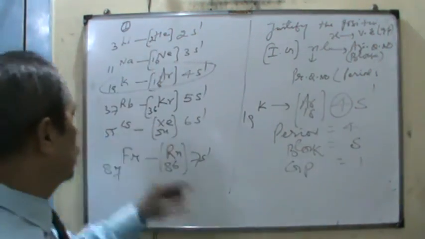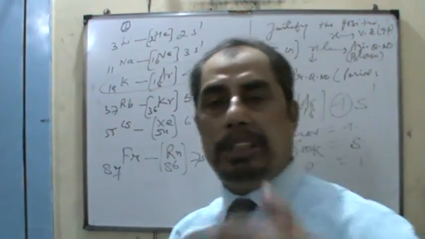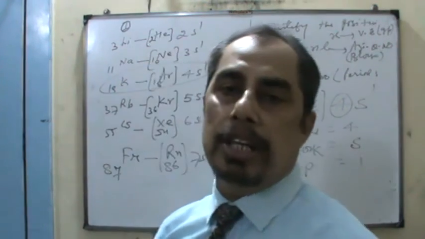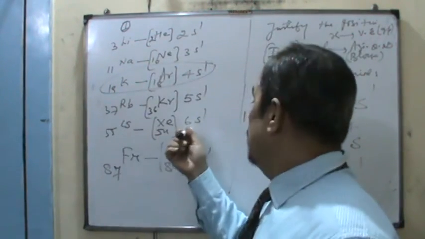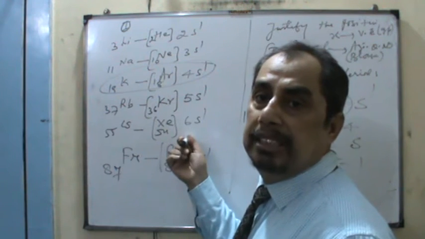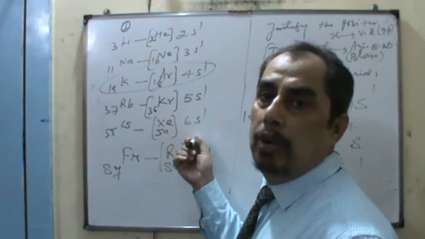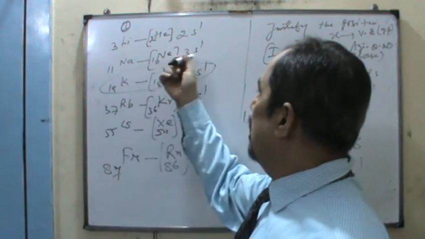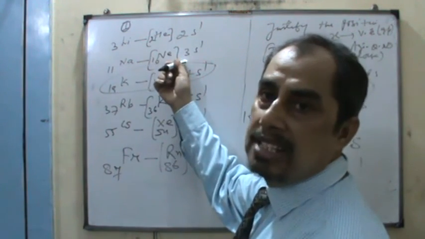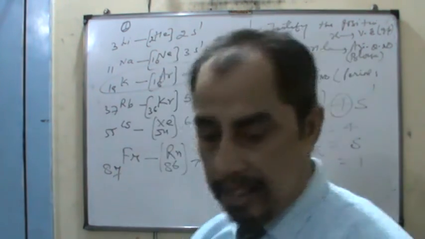So if you take cesium, to justify the position of cesium in the periodic table, dear students, here you can see cesium, xenon 6s1. 6 represents the period, s represents the block and 1 represents the group. Just like sodium 3s1: 3 is the period, s is the block and 1 is the group.